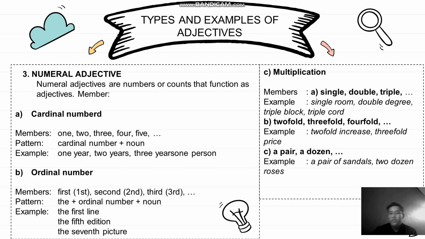And the last is multiplication. The members of multiplication are like single, double, triple. Example is single room, double degree, triple block, triple chord. Also twofold, threefold, fourfold. Example of twofold is like a twofold increase, threefold price. And the last is a pair of or a dozen. Example, a pair of sandals, a dozen rolls.